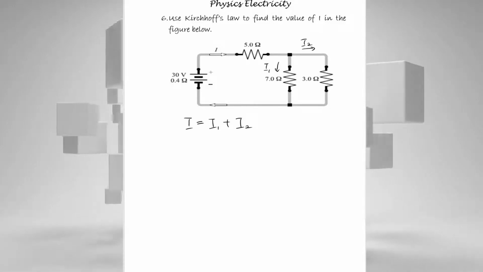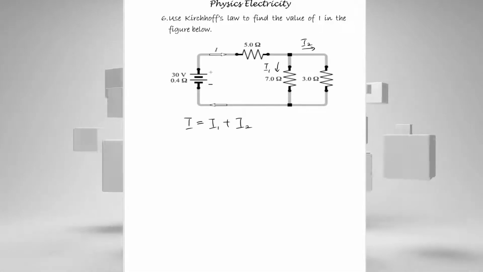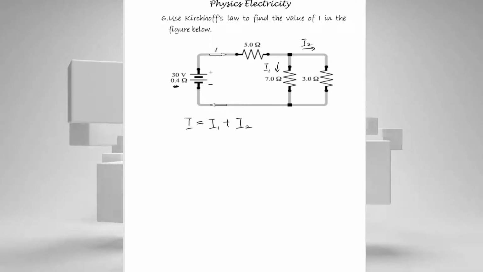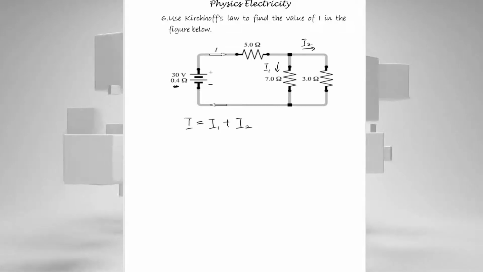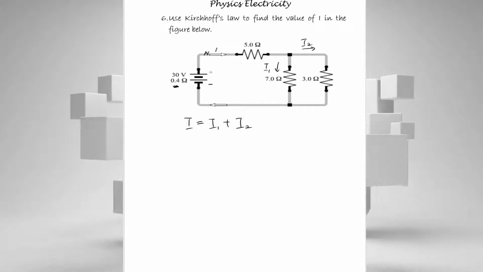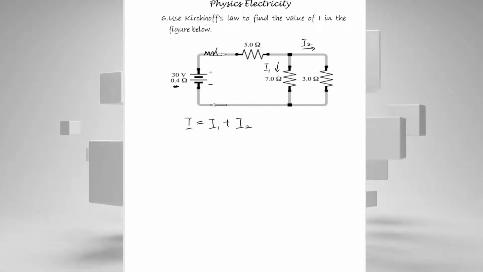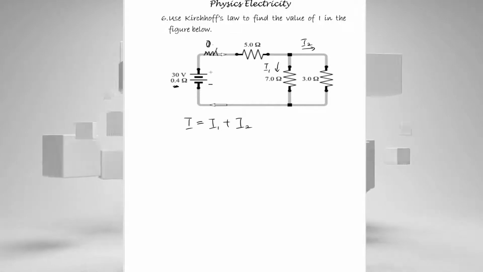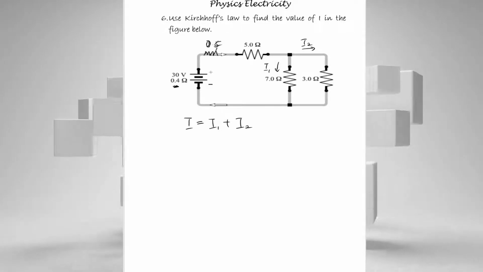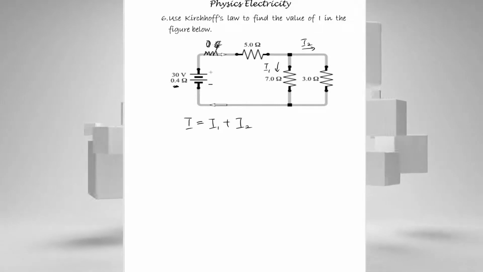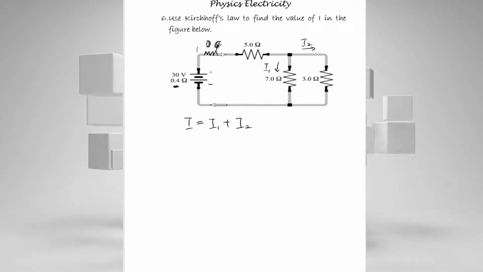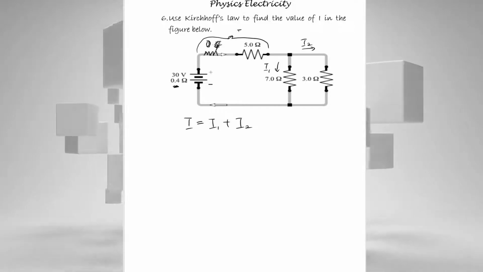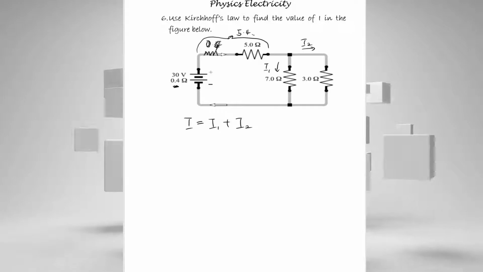Now, looking at this diagram, I can see a 0.4 ohm internal resistance of the battery. I can bring the 0.4 ohms up here so that it becomes in series with my 5 ohm resistor. If I add those two in series, 0.4 plus 5, it gives me an equivalent of 5.4 ohms.